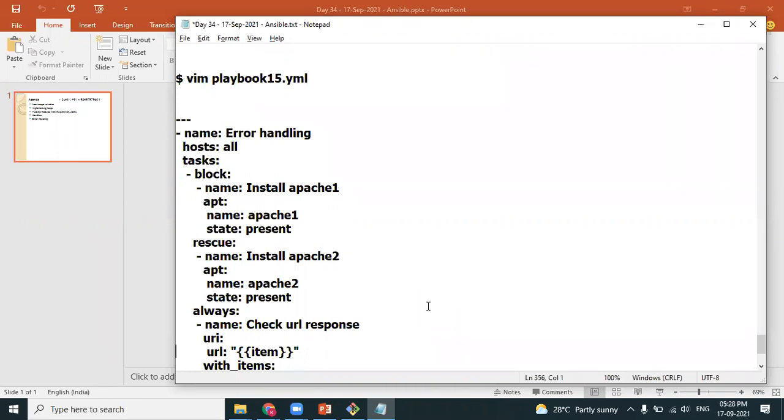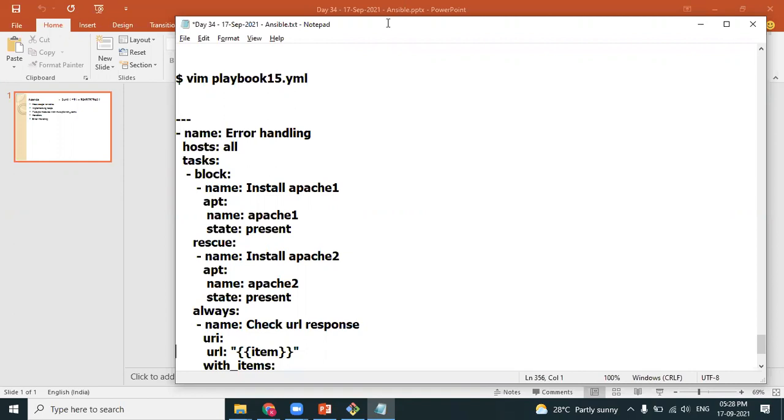However, in this error handling, we already know which piece of code will fail. If we don't know, then there is no use of this error handling module. No, there is no use. When you predict that you already know, then you go for the block section.